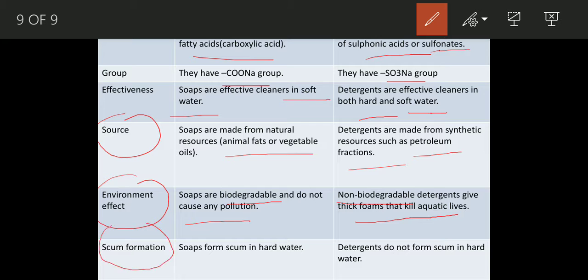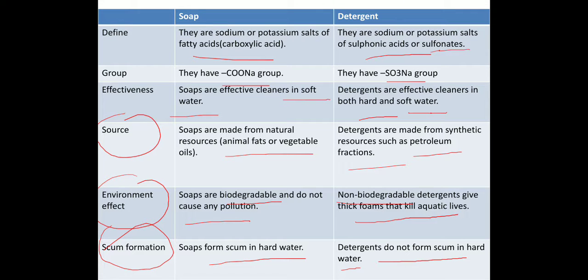Based on scum formation, soap forms scum in hard water. The soap molecule reacts with the salts of hard water, which gives scum, which is a froth or foam that contains dirt, whereas detergent does not give any scum in hard water. So this is the main difference between soap and detergent based on definition, group, effectiveness, source, environmental effect and scum. So this is the explanation of soap and detergent. Thank you.